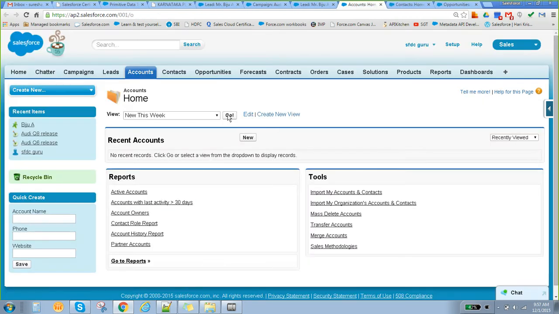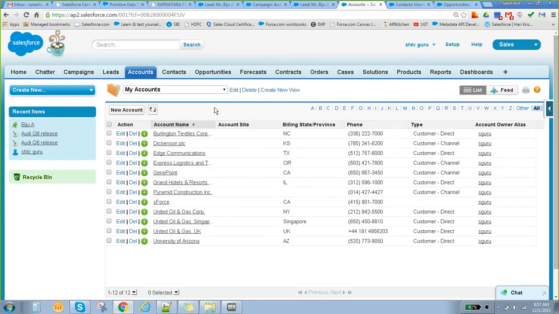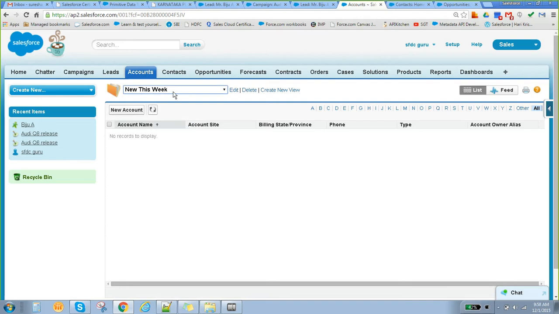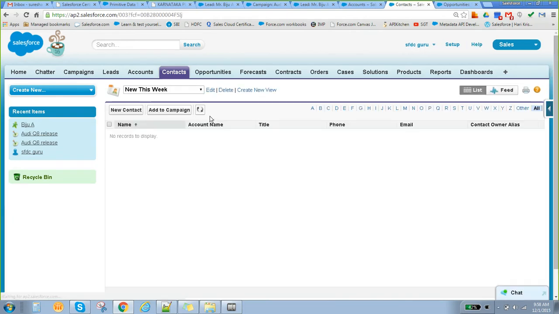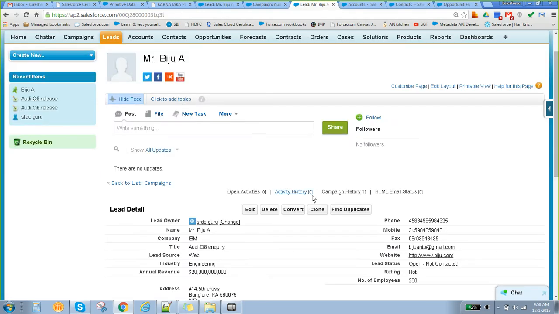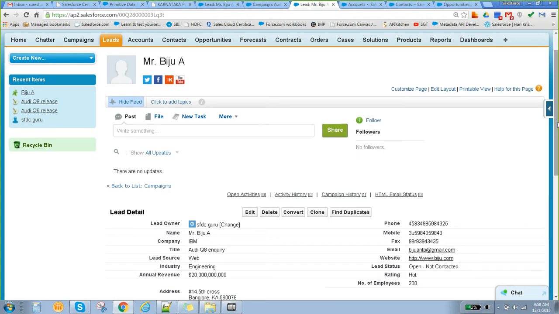If you see here, see my all my accounts. I will click on all my accounts, then new this week. This is nothing but a filter. If you click this one, there are no accounts available here. Same for contacts also, so I am making sure there is no record to show you. Once you convert this particular lead, by default it is going to create account, contact, and opportunity.